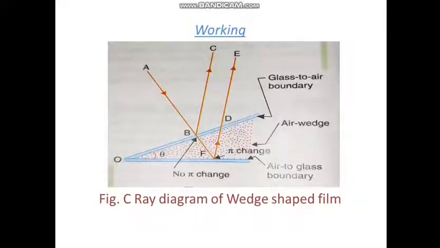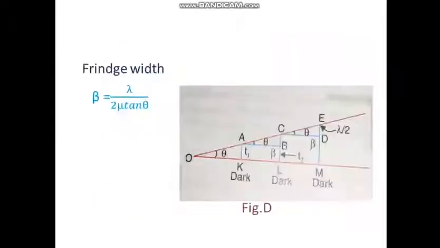The optical path difference between the rays BC and DE is given by delta equals 2 mu t cos r minus lambda by 2.